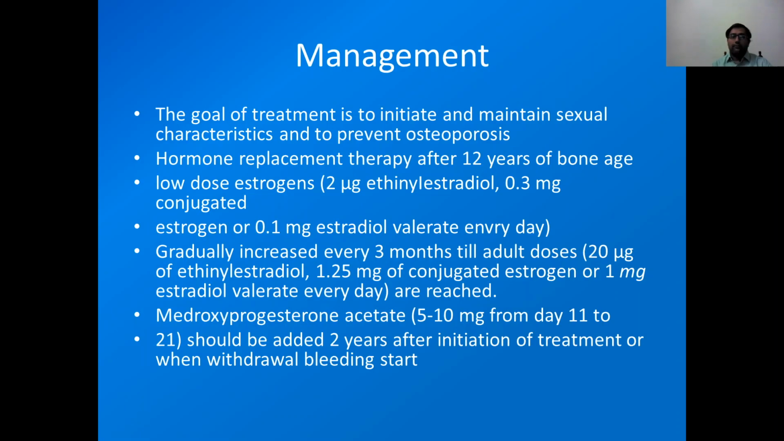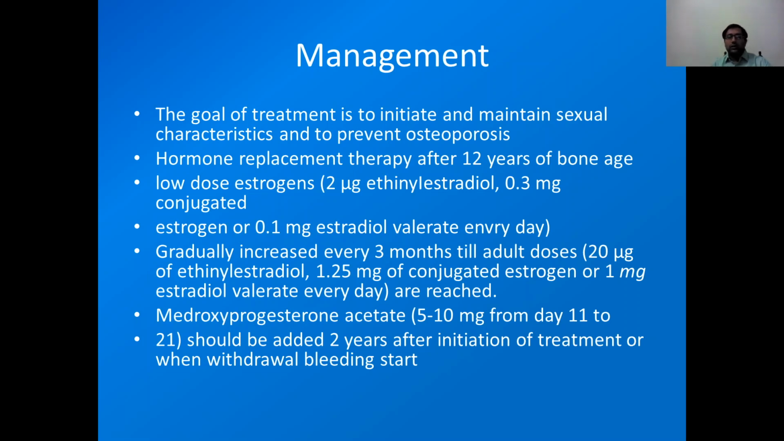Now, how will we manage? In these patients, our goal of treatment is to initiate and maintain sexual characteristics and to prevent osteoporosis. We have to give hormone replacement therapy after 12 years of bone age. First we have to see what the bone age of that patient is, and then we start treatment with low dose estrogen. Low dose estrogen is 2 microgram of ethinyl estradiol or 0.3 milligram of conjugated estrogen or 0.1 milligram of estradiol valerate.